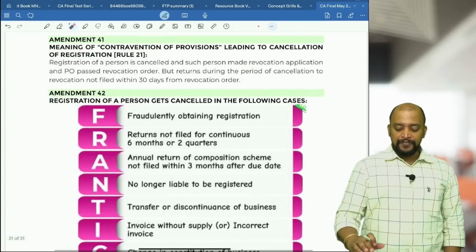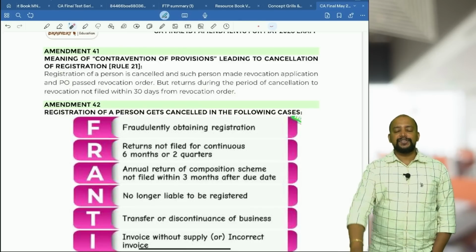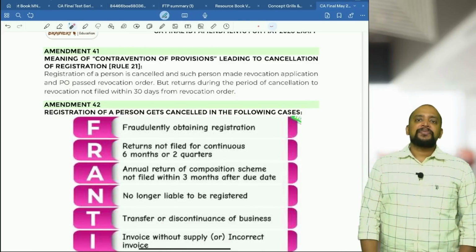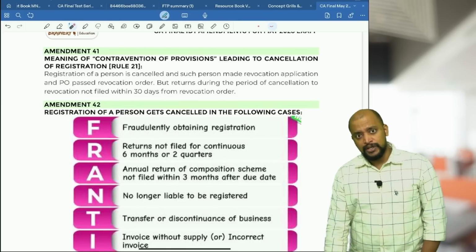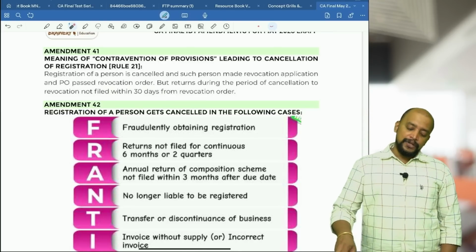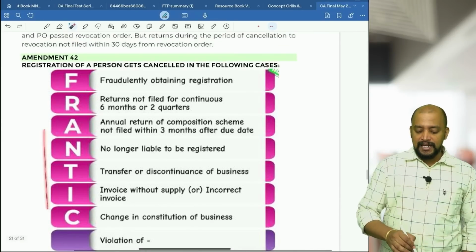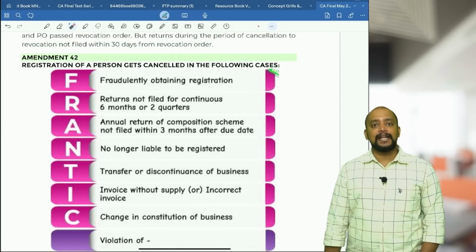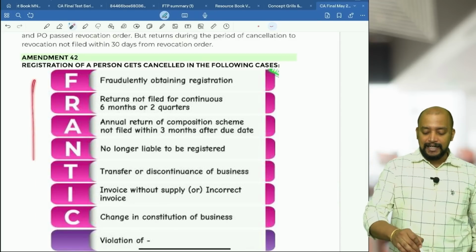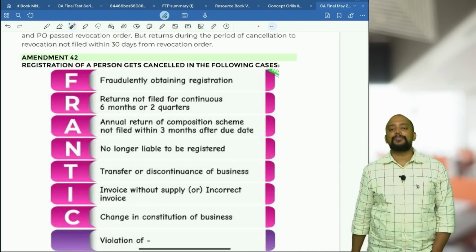Then, the meaning of contravention of provisions. There are certain reasons for which the registration can be cancelled, and many reasons are there. You can remember this: FRANTIC VIOLATION OF BAILER. These are the various reasons why the registration of a person can be cancelled. First, FRANTIC. F, fraudulently, if they have obtained registration by fraud.